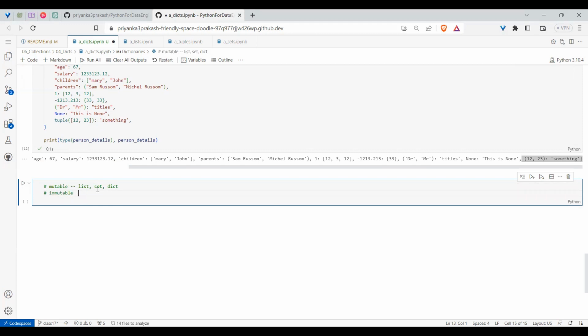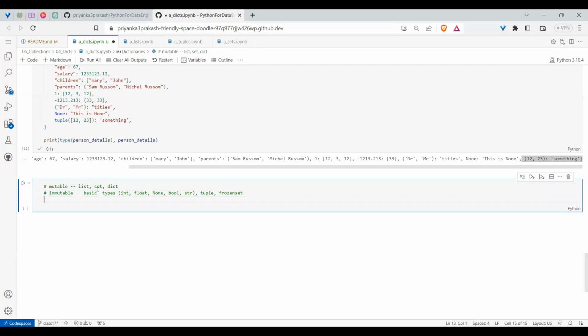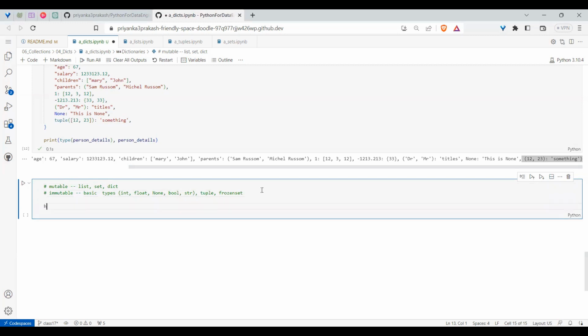Whereas immutable means the basic data types, like int, float, none, boolean, string. These are the things. And apart from that, tuple is also there, which is immutable. And frozenset is also there, which is immutable. But what is this concept of hashable, sir? By default, all the immutables are hashable. There is a built-in function called hash, which we don't use directly, but in the background it will be used. This is another function which I'm showing to help you understand.